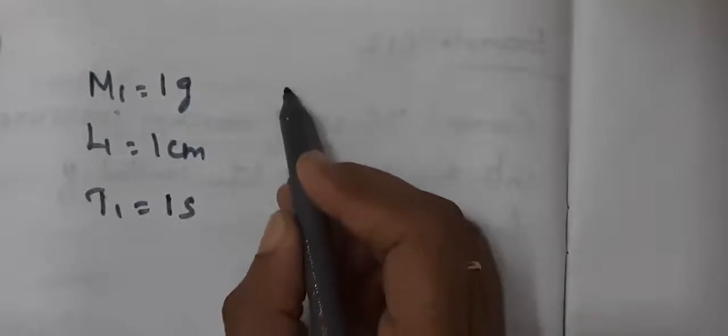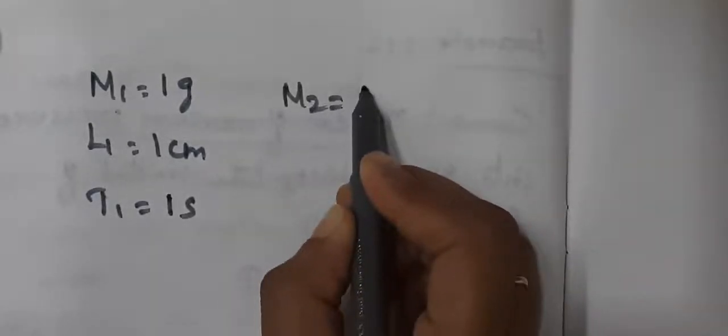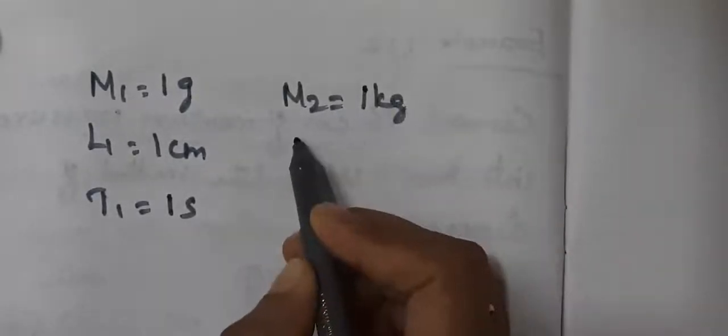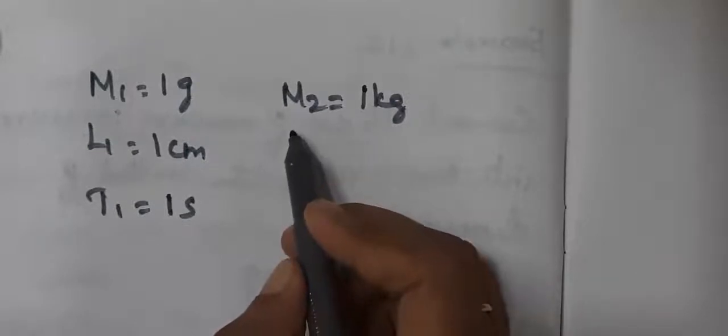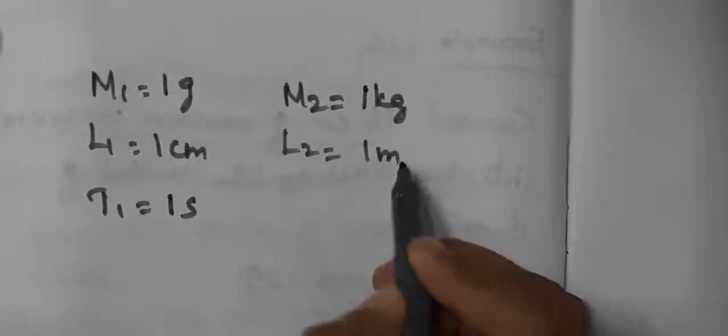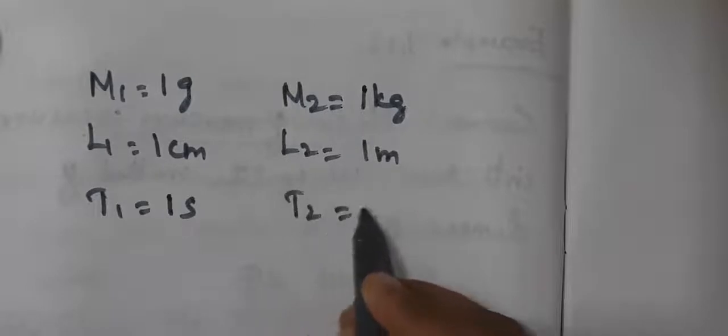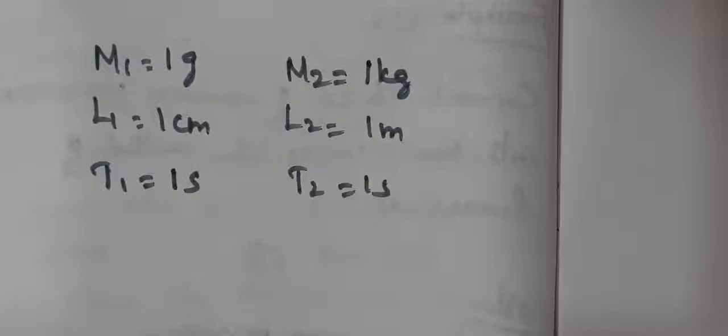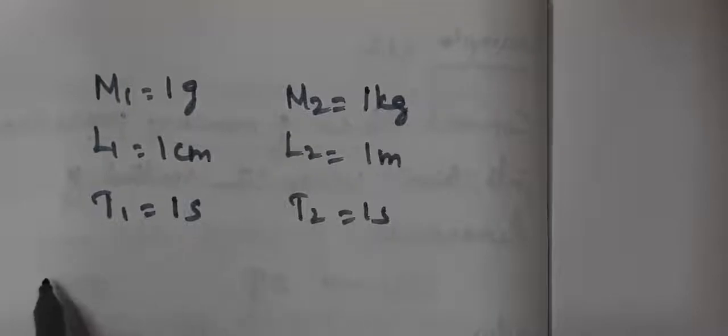T1, 1 second. Similarly, for SI system, M2 equal to 1 kilogram. Then L2 is equal to 1 meter. T2 is equal to 1 second. So we know the values A, B, C, M1, L1, T1, M2, L2, T2, also P1. Now we can substitute in the previous expression, that is P2, the SI system.